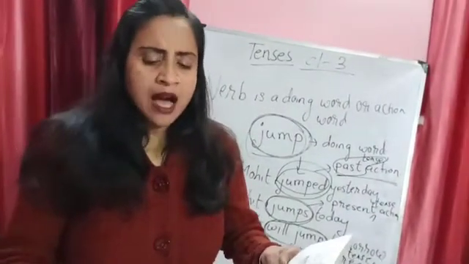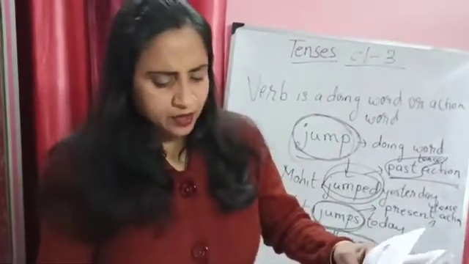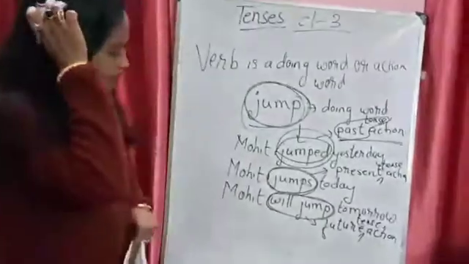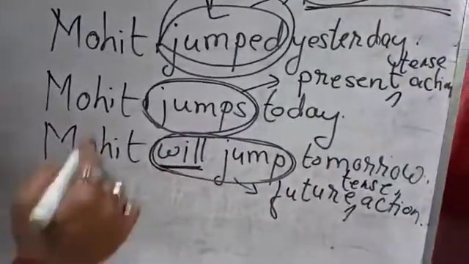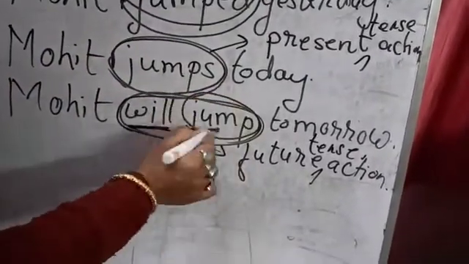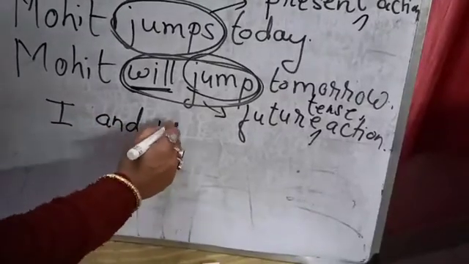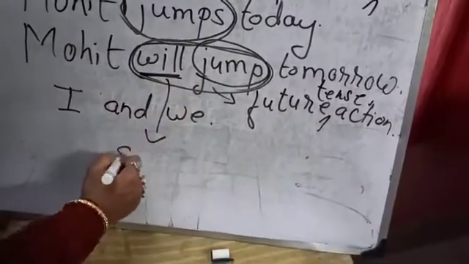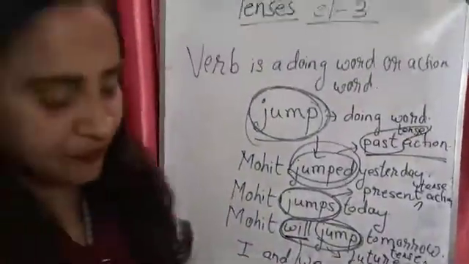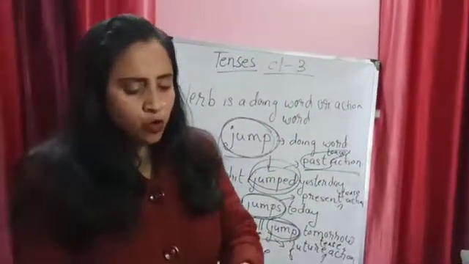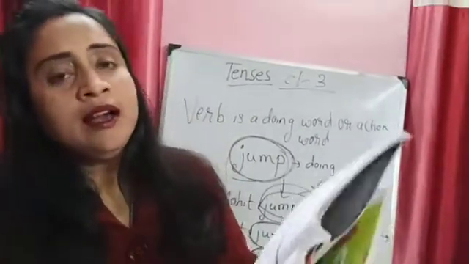You are in class 3, so only this much is very much, I think. You should know it. I'm giving some examples from the chapter. You just see it. When the future form comes in the verb, you will see that will always comes with the base form of the verb. And if the word is I and we, then this changes to shall. I shall, we shall. Okay, then. So I'm going through the chapter like this.